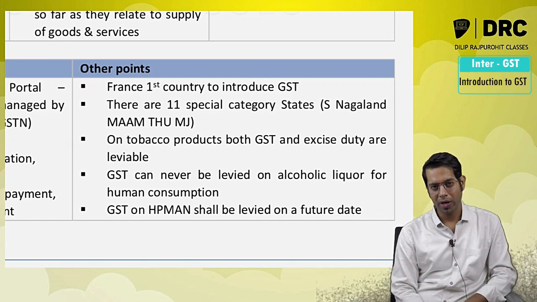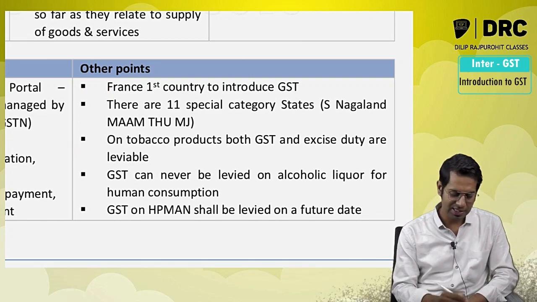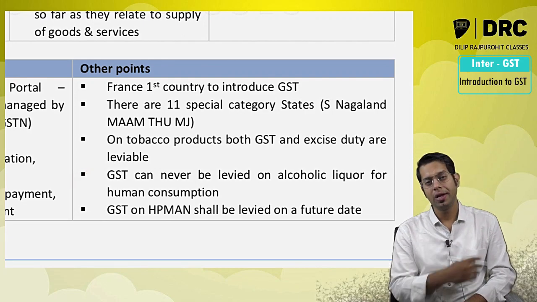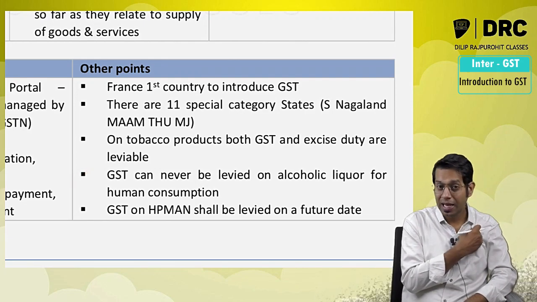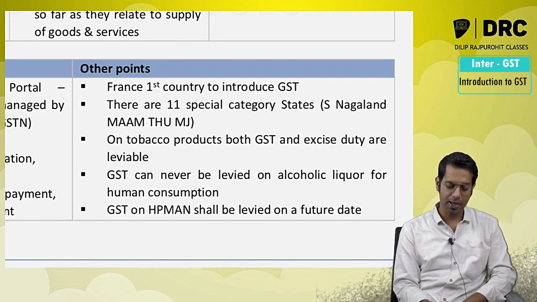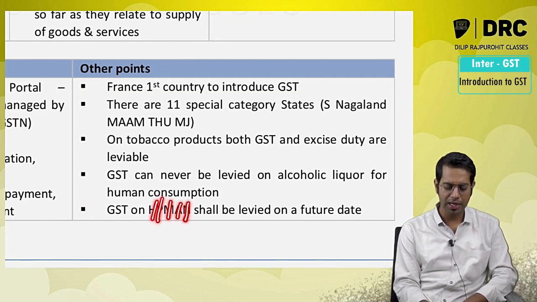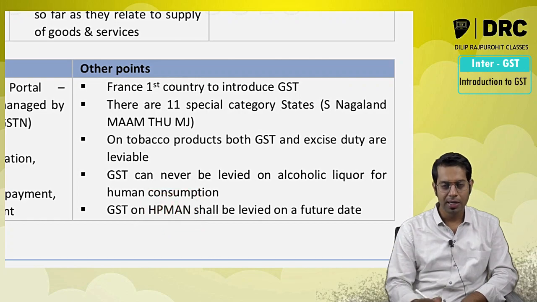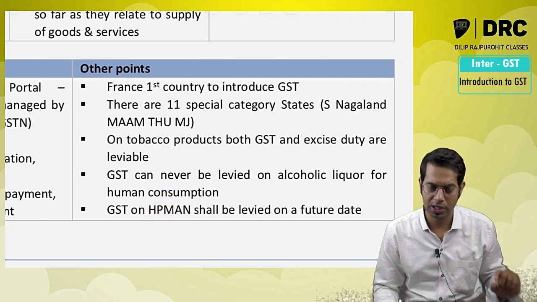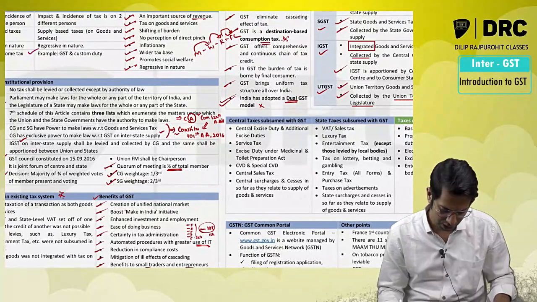On tobacco and tobacco products, GST as well as pre-GST taxes are levied. On alcoholic liquor for human consumption, GST can never be levied. On high-speed diesel, petroleum crude, motor spirit, aviation turbine fuel and natural gas, GST will be levied from a future date.